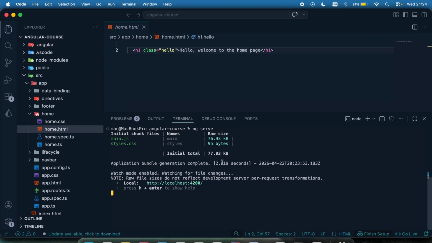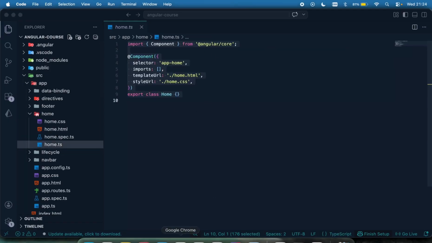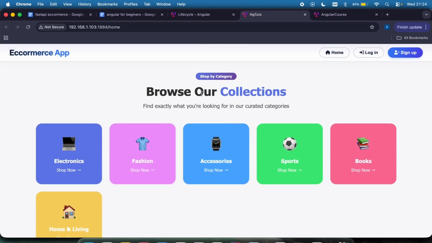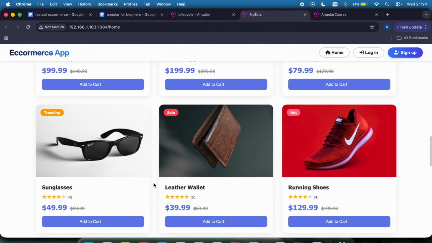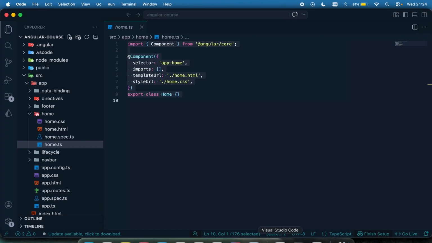I'm going to come right here. Let me bring this down. First of all, I'm going to have my template right here. Because on a normal day, this data right here, such as the categories and the feature products, is supposed to be coming from our backend API. But because our focus for this course is just to teach how Angular works, we are going to have this data in a dummy form within our component right here. So I'm going to do that.